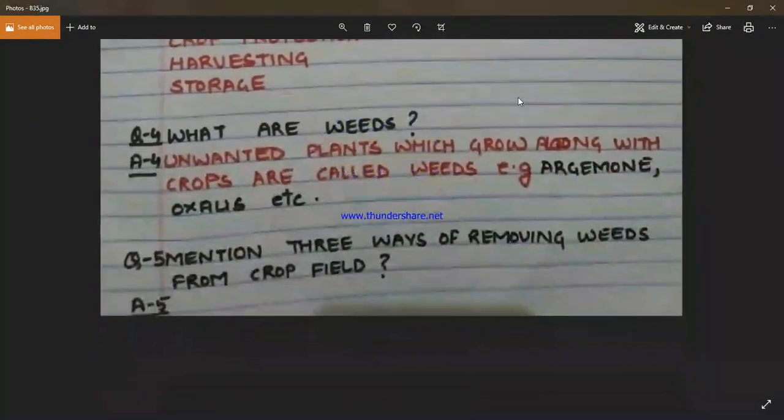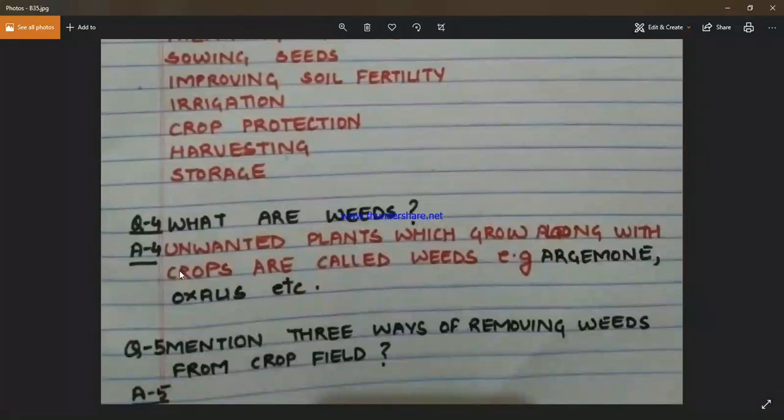Coming to our next question, what are weeds? Weeds are unwanted plants which grow along with the crop. Why are they unwanted, and why do we not allow weeds to grow? Because they compete with the main crop for nutrients, for sunlight and of course for space. And the roots of the main crop will not penetrate easily. So, these weeds are to be removed. For example, Argemone, Oxalis, etc.